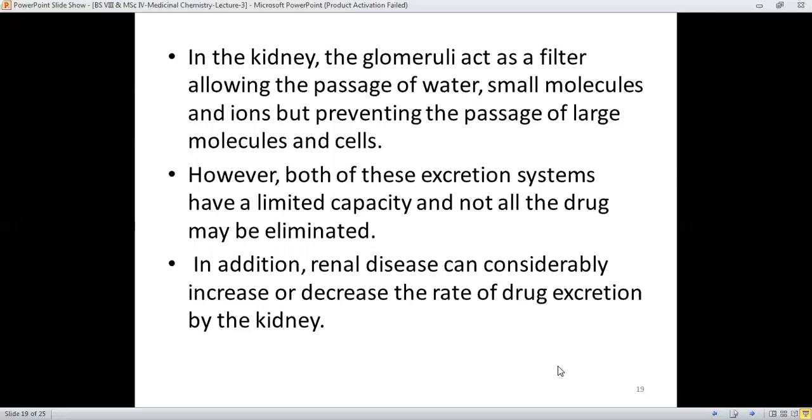However, both of these excretion systems have limited capacity, and not all the drug molecules will be eliminated. In addition, renal disease can considerably increase or decrease the rate of drug excretion. It means that if a person has some renal disease, then the rate of drug excretion by the kidney will be affected. It can considerably increase or decrease the rate of elimination of the drug from the body.